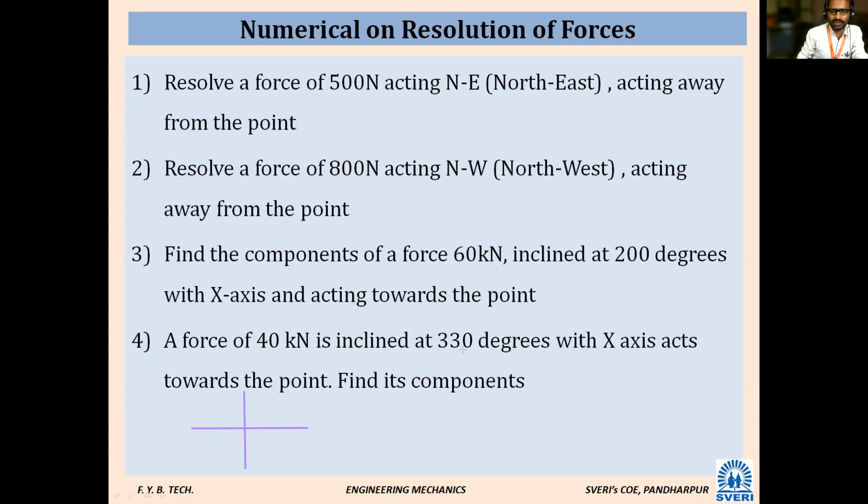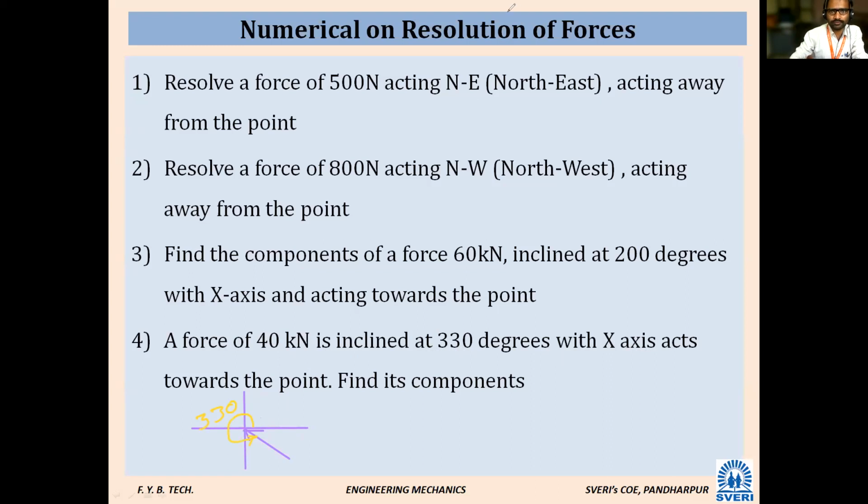So 40 kilonewton is at 330 degrees. This 330 is here. Where is the 330 degrees measured from? 330 degrees is from the x-axis. From here to here, he has given 330 degrees.